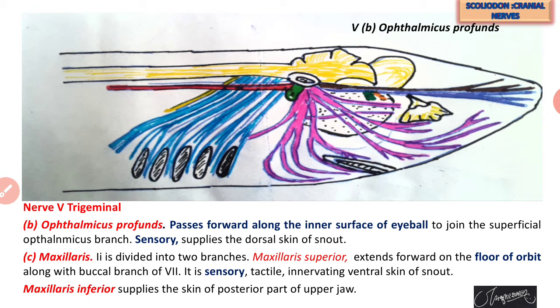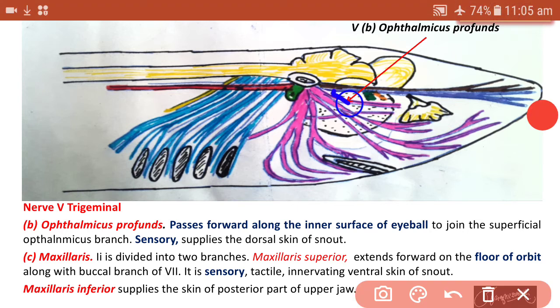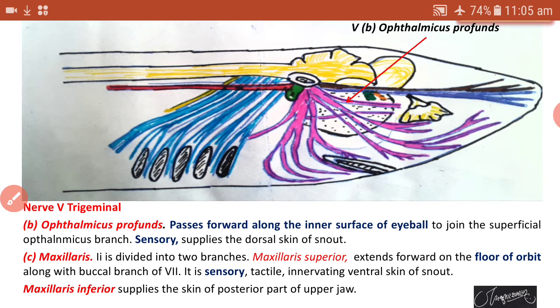Then the 5th, trigeminal, has the second branch, that is called ophthalmicus profundus. Ophthalmicus profundus passes forward along the inner surface of the eyeball. We can find here, this passes from the inner surface of the eyeball towards the anterior side, and ophthalmicus profundus passes forward along the inner surface of the eyeball to join the ophthalmicus superficialis branch, which is also sensory and supplies the dorsal skin of the snout.